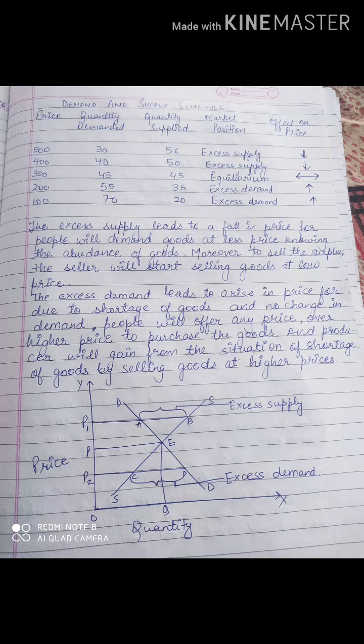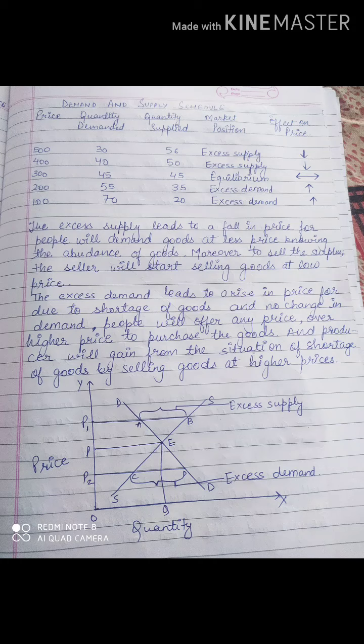Now we'll check out the demand and supply schedule. We have already studied it very well. When the price is increased, the quantity which is being supplied also increases. But demand, what happens? It decreases. Fine. So that is what we will check out.